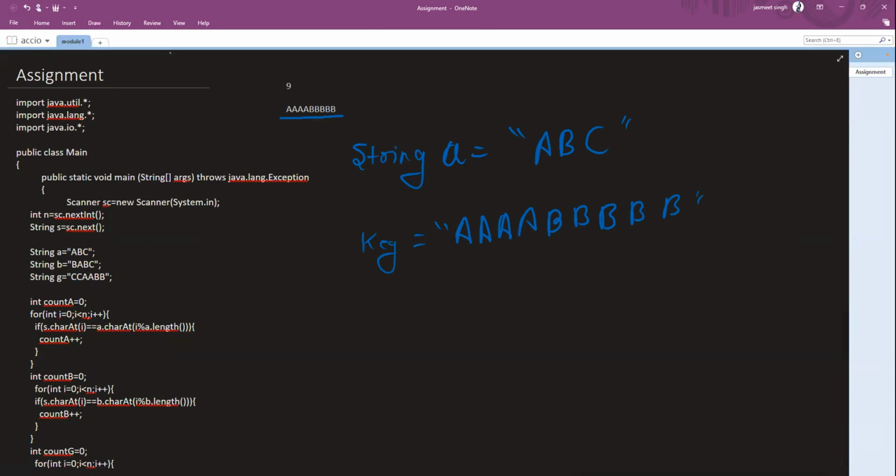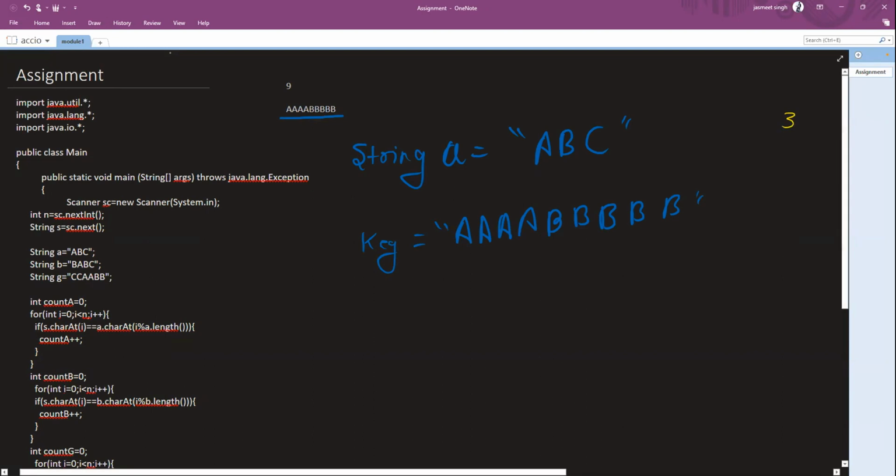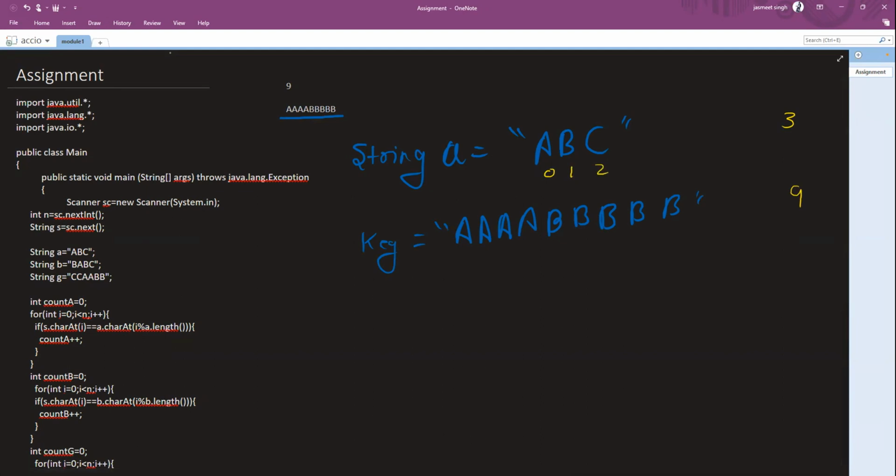If I talk about the size of this, it's of size 3 and the answer key is of size 9. So the indexes that I will be having are 0, 1, and 2, and 0 through 8. So you can see there is a size gap in between.